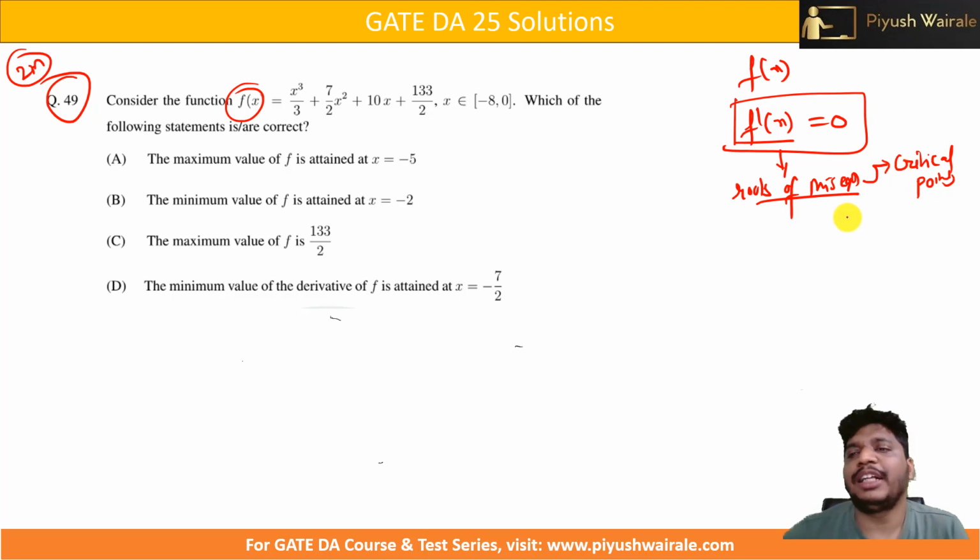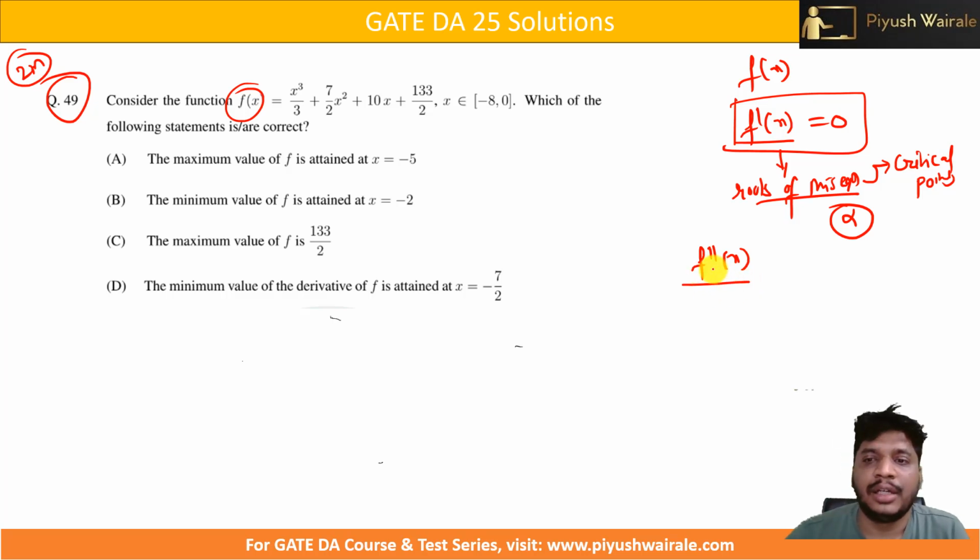Now let's say, for example, alpha is one of the critical points. In the second step, take the second derivative of the function, that is f double dash of x, and put x equals alpha, whatever critical points we got, in f double dash of x.